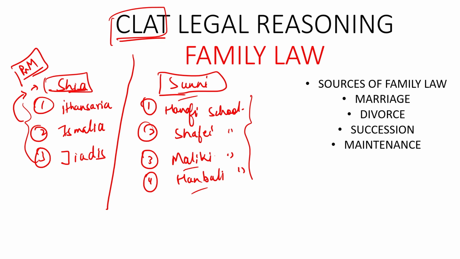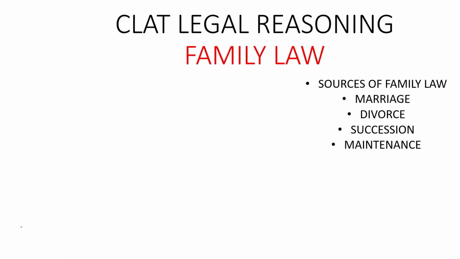So from this point of time onwards, these were considered to be the major schools who provided the ideologies and the principles which need to be followed. After the creation of all these schools, which helped us in understanding what exactly the Quran says about marriages, divorce, how the divorce needs to take place, how succession needs to take place, all these schools helped us in the creation of the different sources of laws, which provided us with two sets of things, first being the primary sources of law and second being the secondary sources of law.